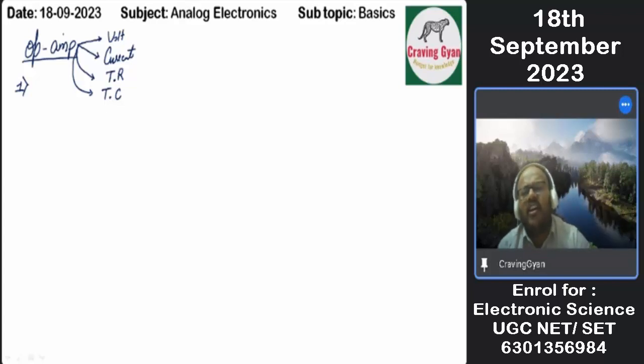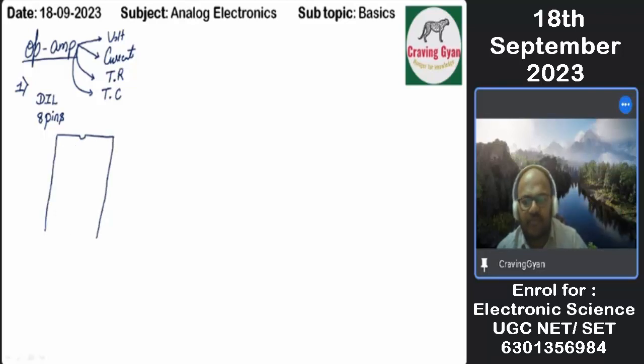Now, they will not be asking silly questions like whether the operational amplifier is a single inline package or a dual inline package, or how many pins are there, 8 pins. Dual inline package means 4 pins on one side and 4 pins on the other side. This pin configuration is important in exams. Sorry, they will not be giving it. We have to remember the pin configuration on our own.